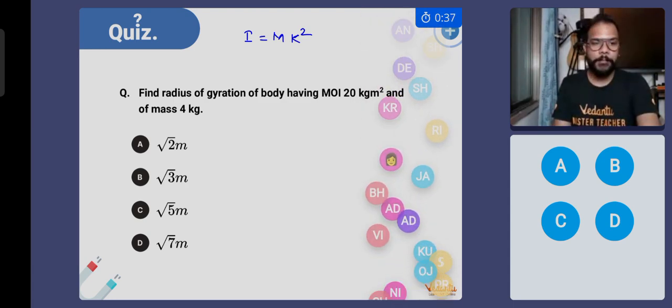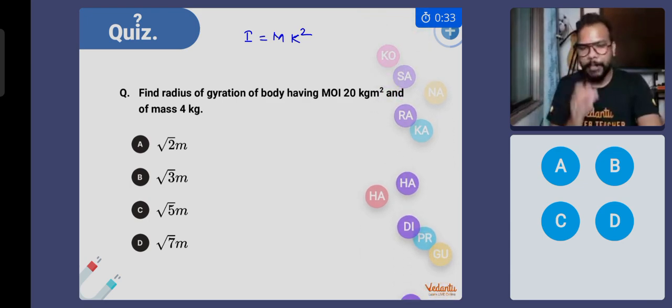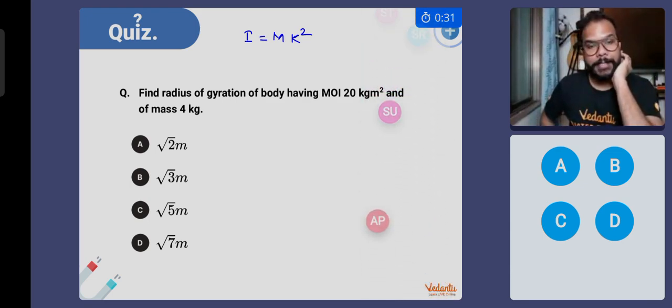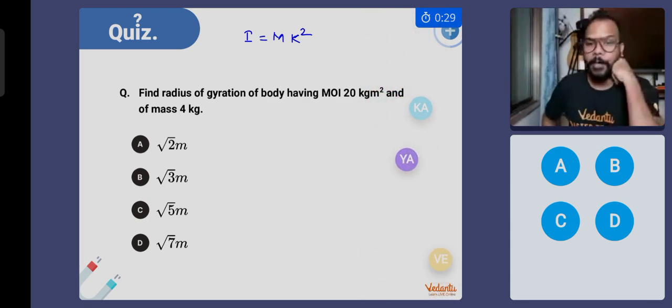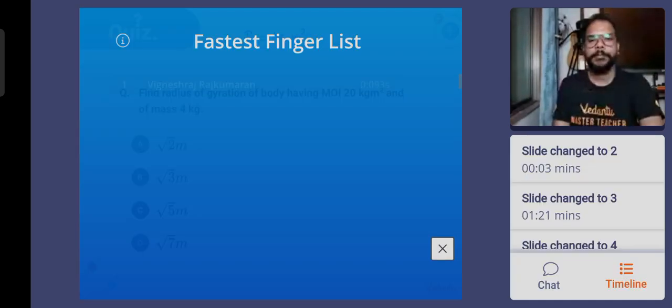Just one more question after this, and we'll be done. This is definitely a very important session today, so I cannot leave it hanging. That's why I'm completing the entire chapter, so that when you watch the replay, you get the entire understanding of moment of inertia along with the radius of gyration and the theorem of perpendicular and parallel axis. Last 10 seconds, everyone. In options, m represents meters, not mass, because it's a numerical question.